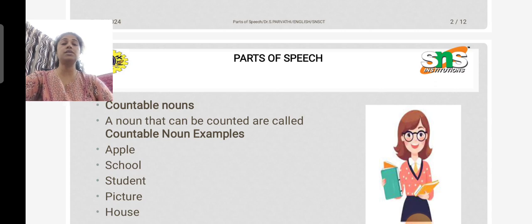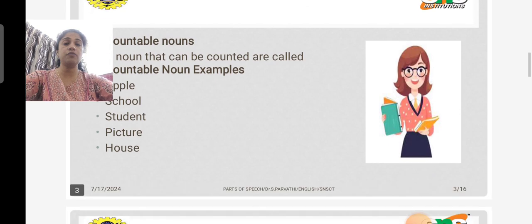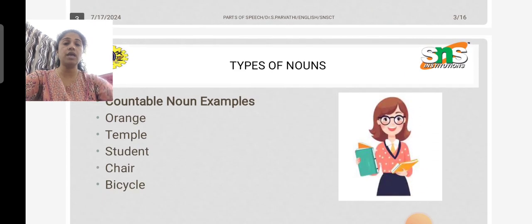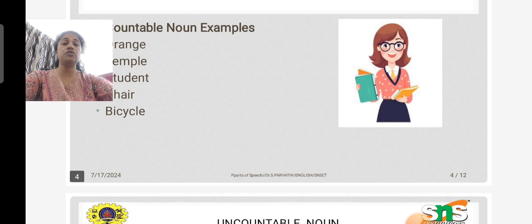How many houses are there in the street? Yes, I can count them, or anyone can count them. So there are 2 types of nouns. One is countable nouns, the other one is uncountable nouns. I hope you understand what countable nouns are, right? Orange, temple, student, chair, bicycle, these are examples of countable nouns.